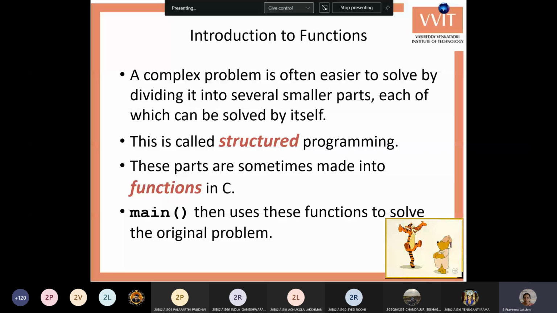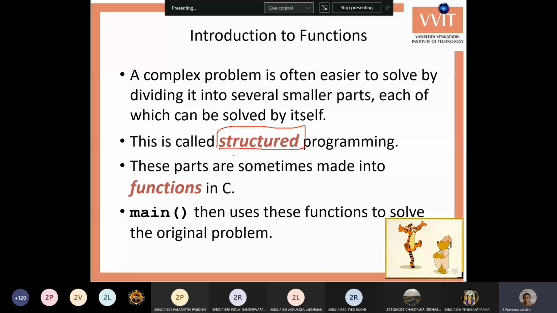This is also called modular programming. Not structured programming, sorry, it is wrongly given; it's modular programming. Whenever you are using functions, that is called modular programming. By default, the function in the C language is the main function.